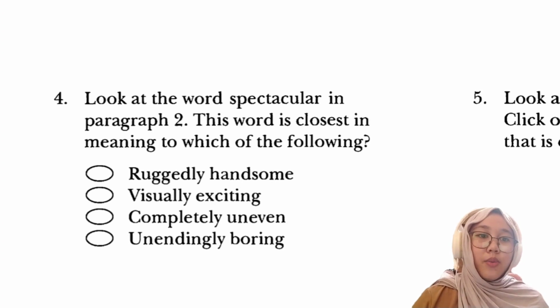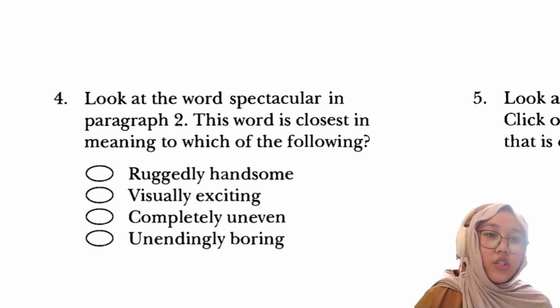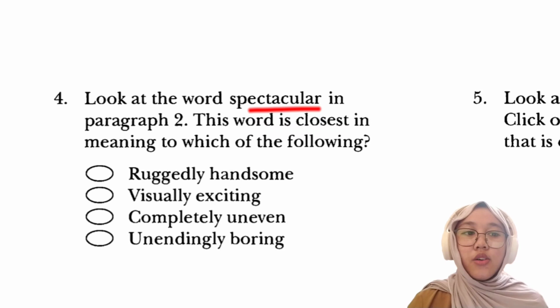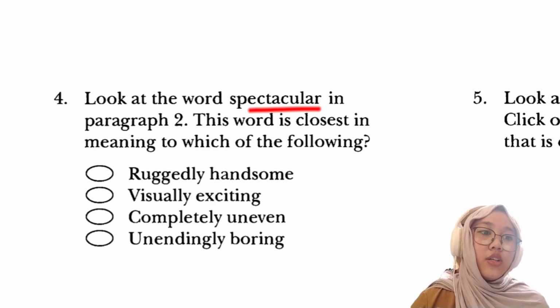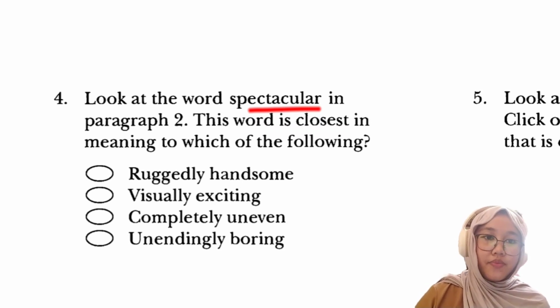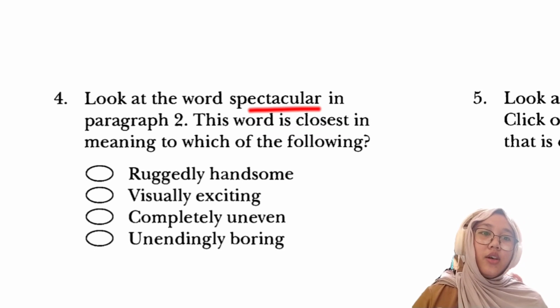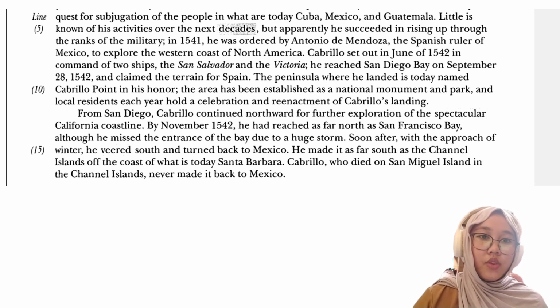Okay, we move to question 4. Look at the word spectacular in paragraph 2. This word is closest in meaning to which of the following? Okay, we can look at paragraph 2.